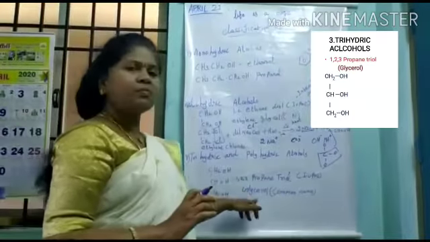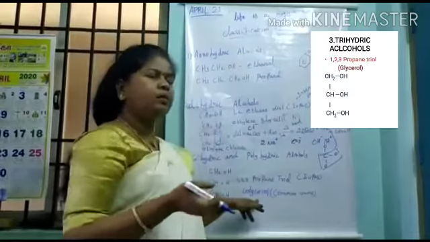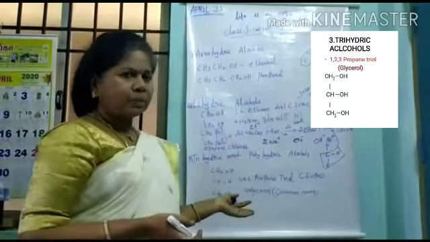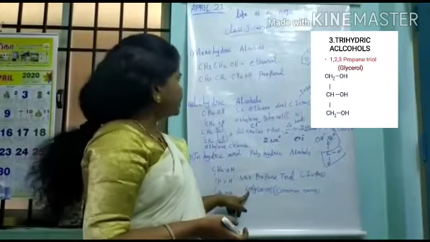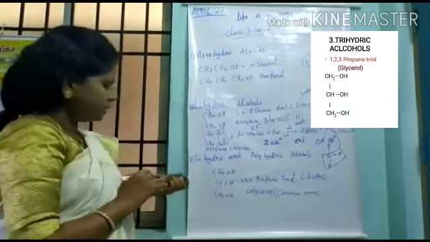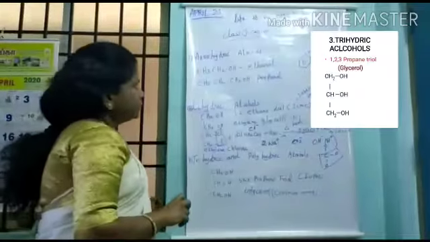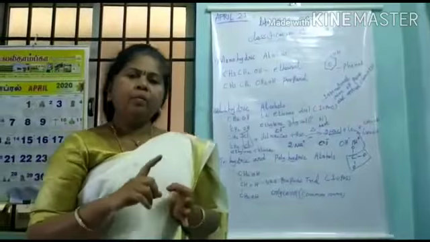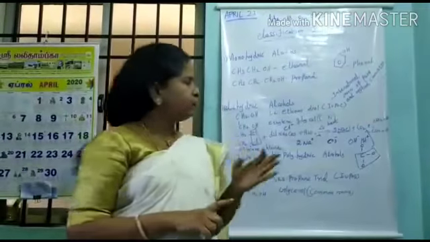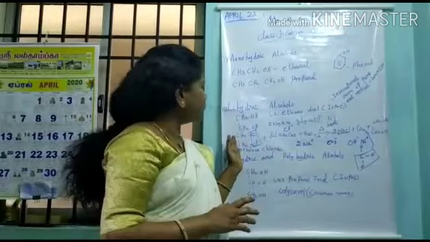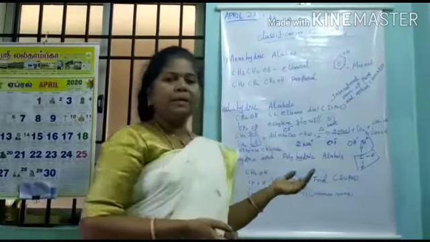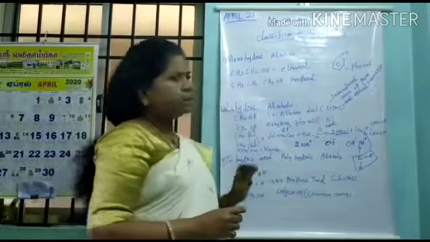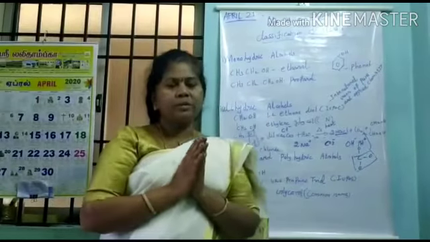The common name of this is glycerol. It is very reactive and very useful also. Later we will discuss glycerol's uses and preparation methods. Okay. So today we have learned what monohydric alcohol, dihydric alcohol and trihydric alcohol are. Then we have learned how to prepare ethylene glycol, the main example of dihydric alcohol. Okay, thank you students. Have a nice day.